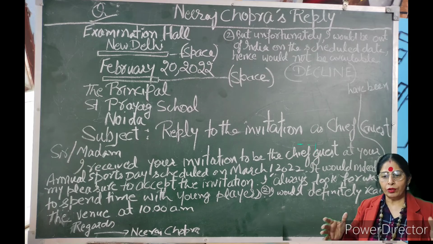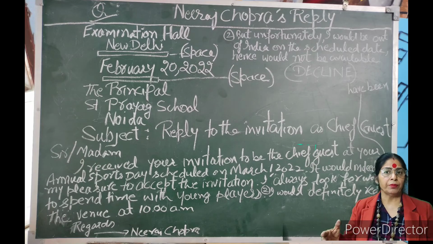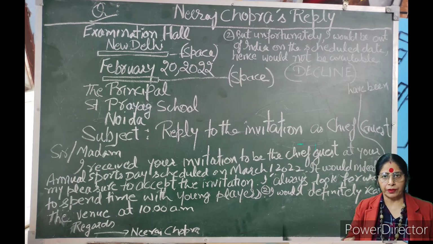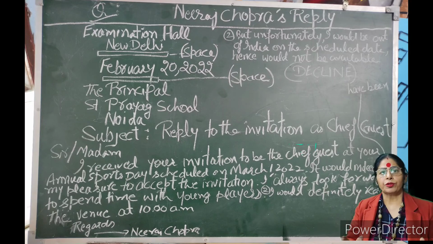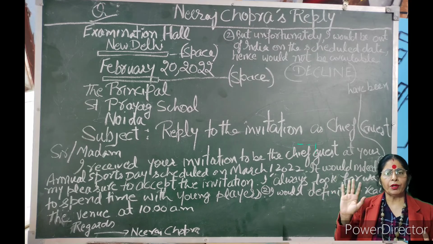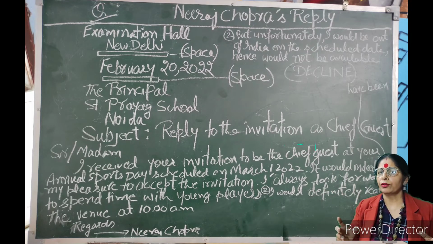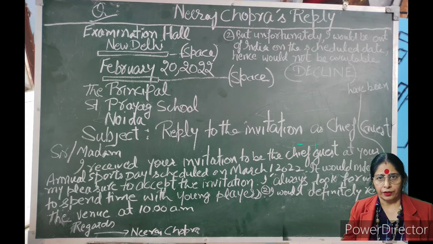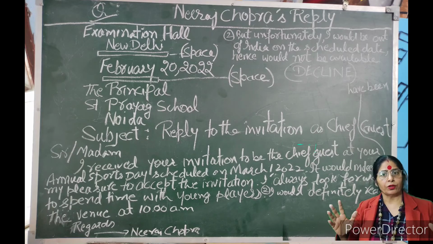I always look forward to spending some time with the budding talents, the budding sports persons, or the budding players, whatever. This you also have to write. Have been is what you add there if you are declining. So those two words you have to add.